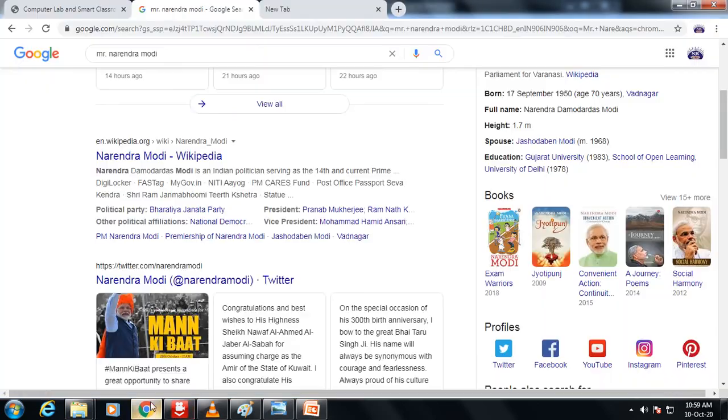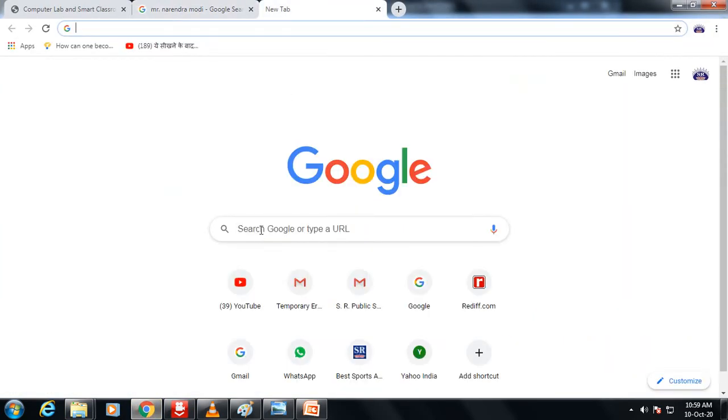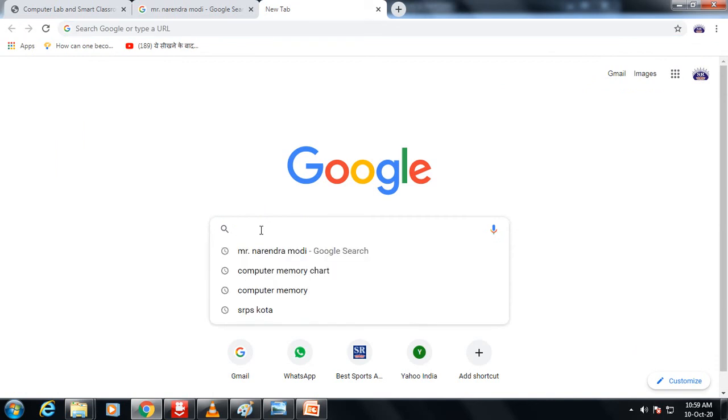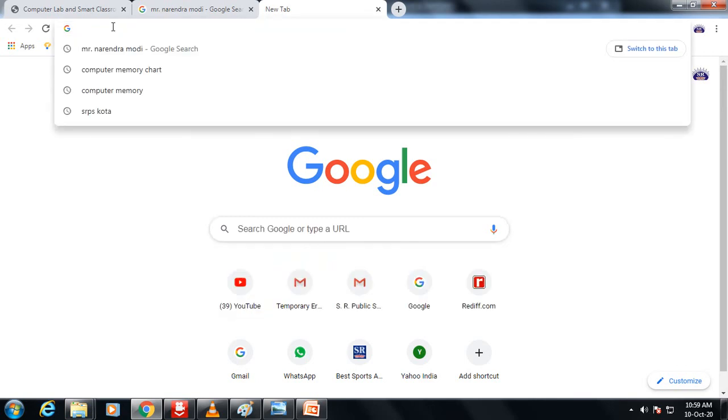As you can see, this is the search box where you can search information. If you want to search information, you can also type over here. This also works like a search box. Both in the search box or in the address bar, you can type whatever you want to search.